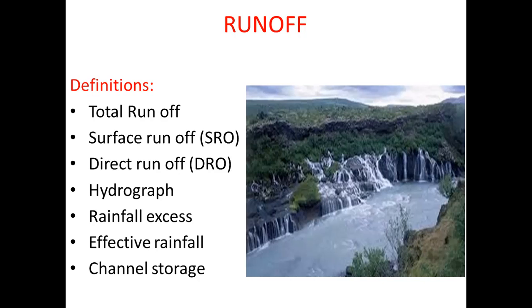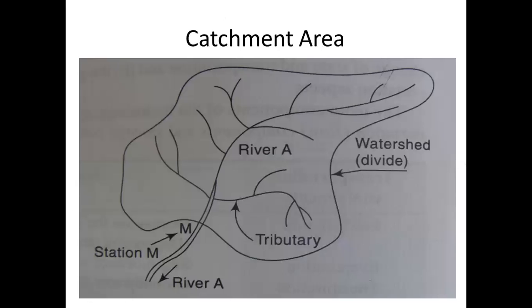So channel storage is nothing but, as the runoff occurs in the streams, the water level will start rising in the length, right? Thus, a very large volume of water is temporarily stored in the channel. So this is known as channel storage. Most of the time, whenever there is excess rainfall, it goes and stores in the channel. So that is nothing but the channel storage, which will be part of it, which will be used eventually.